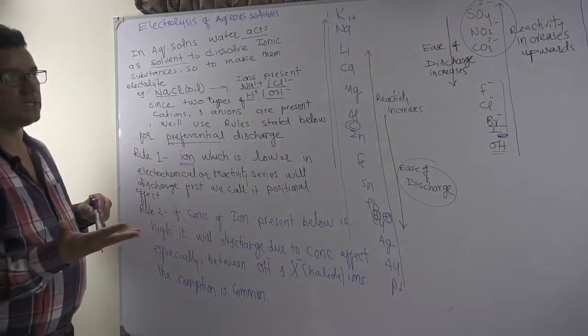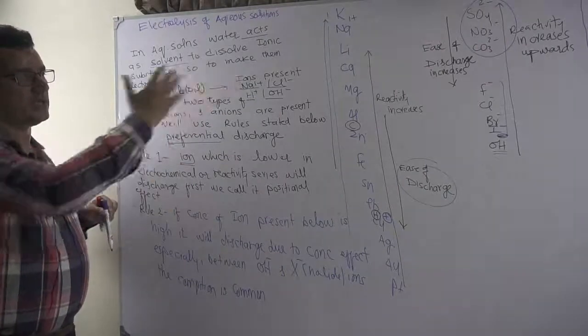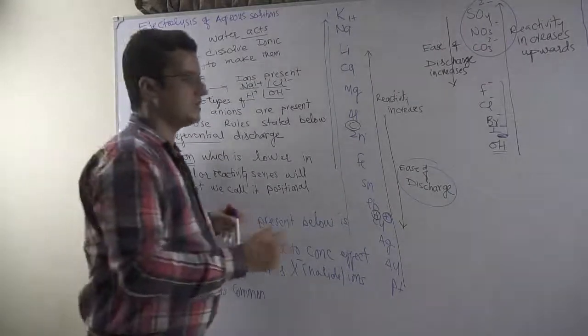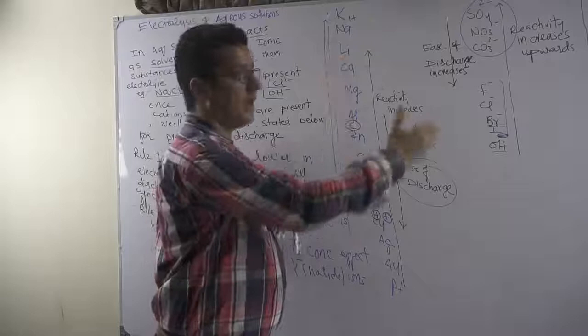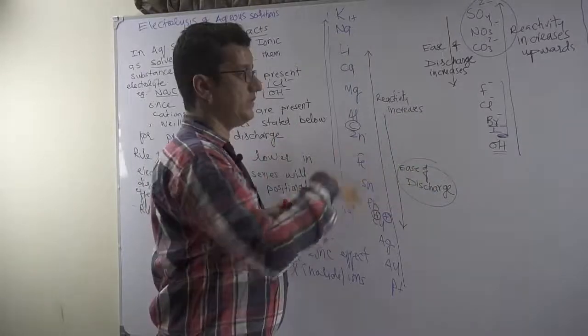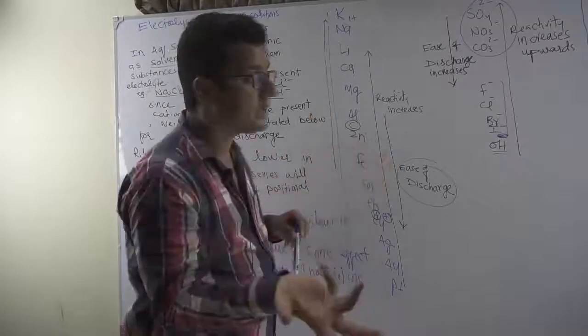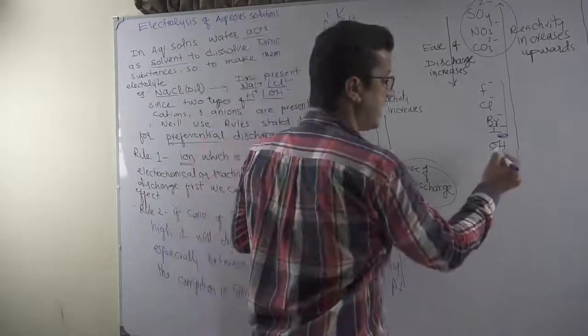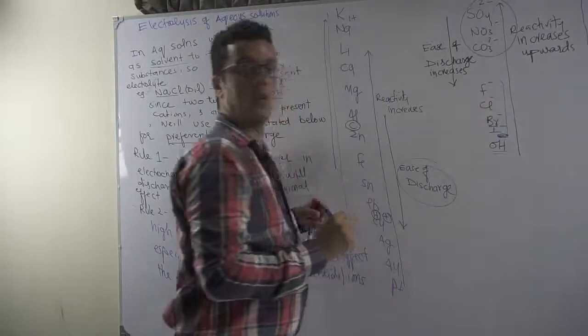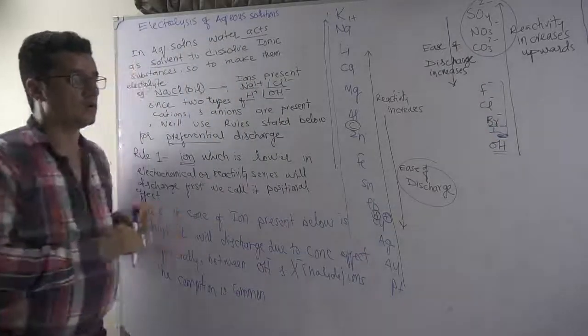Selective discharge rules will always be based on these two series, the series for cations and for anions. Positional effect: the one which is lower has more right to discharge. Secondly, if the solution is concentrated, then positional effect may be cancelled out, overweighed by concentration effect.